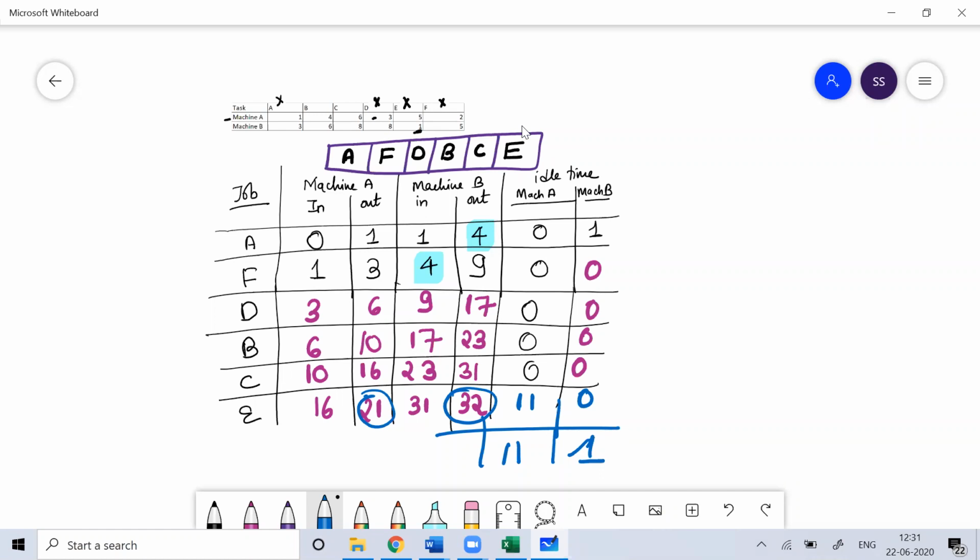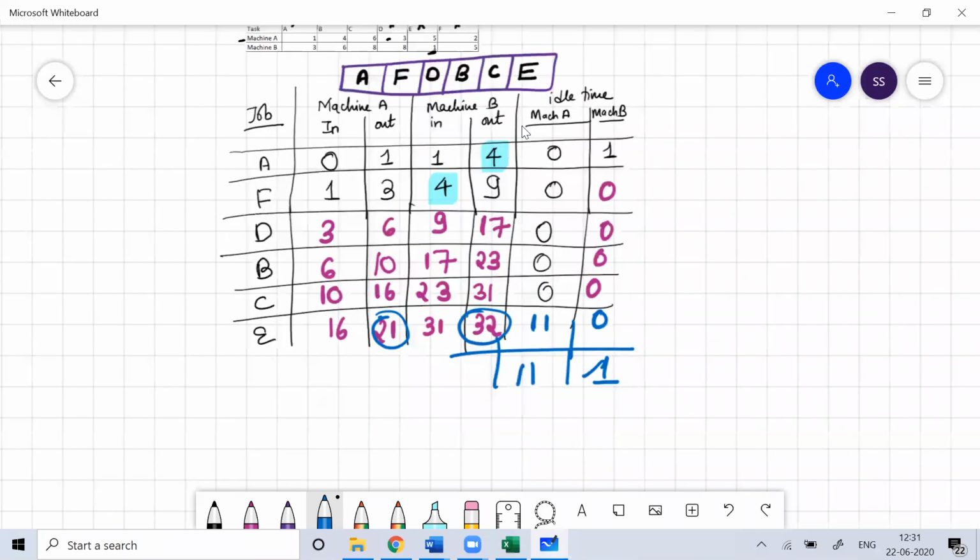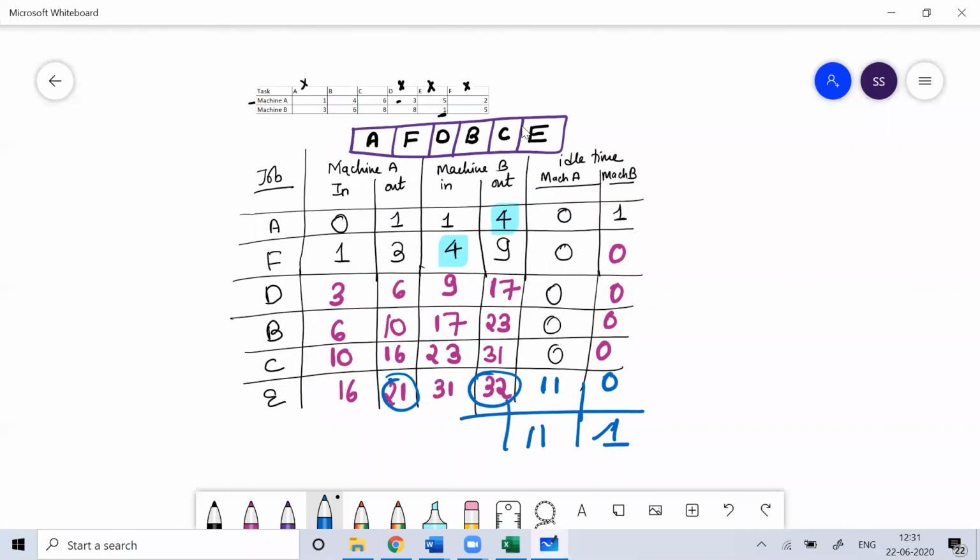Anyone want to ask anything? I hope you found this very easy. Solving these questions is not at all difficult. Job sequencing is one of the very easy topics in operations research. You should not miss these kinds of questions when they come in the exam.